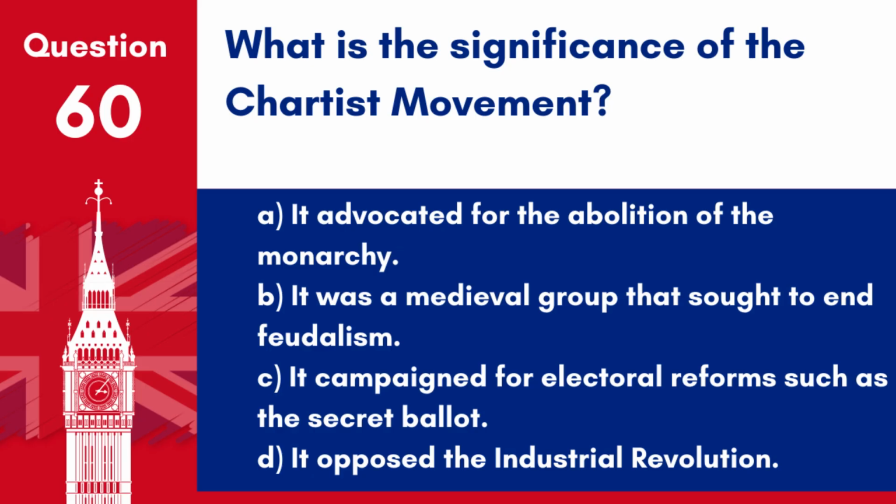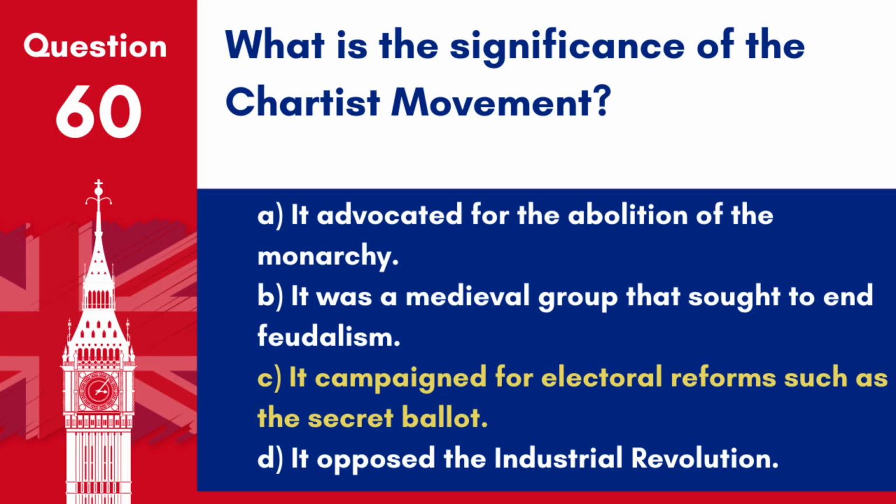Question 60. What is the significance of the Chartist movement? A. It advocated for the abolition of the monarchy. B. It was a medieval group that sought to end feudalism. C. It campaigned for electoral reforms such as the secret ballot. D. It opposed the Industrial Revolution.